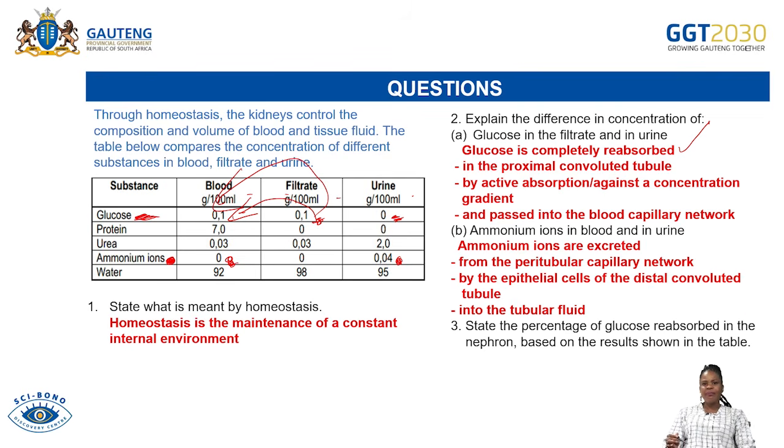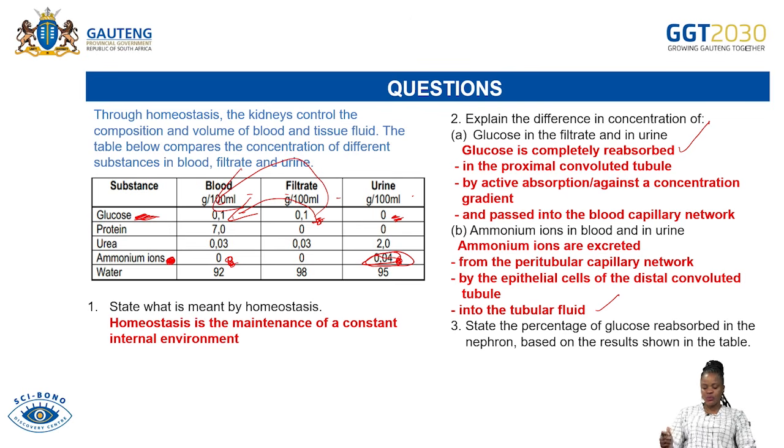What is happening? Ammonium ions are excreted. Ammonium ions, where are they? They are excreted in the urine, meaning that they are going out in the form of urine. So they are excreted from the epithelial cell of the distal convoluted tubule, and then into what? Into the tubular fluid. That's why they are excreted. The ammonium ions are excreted there. It means that the blood does not have the ammonium ions. That is the difference between the two.